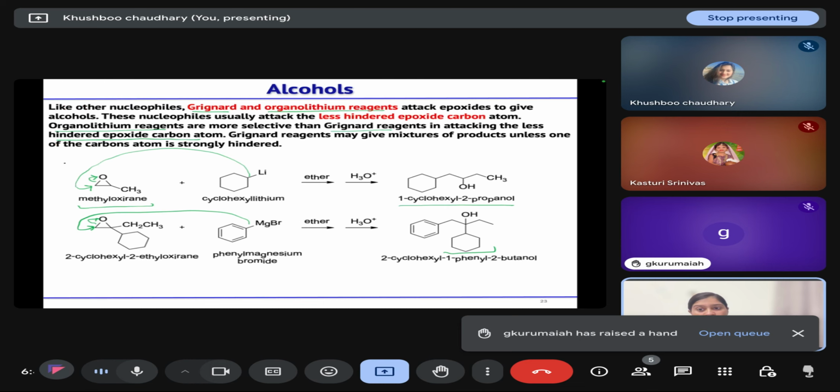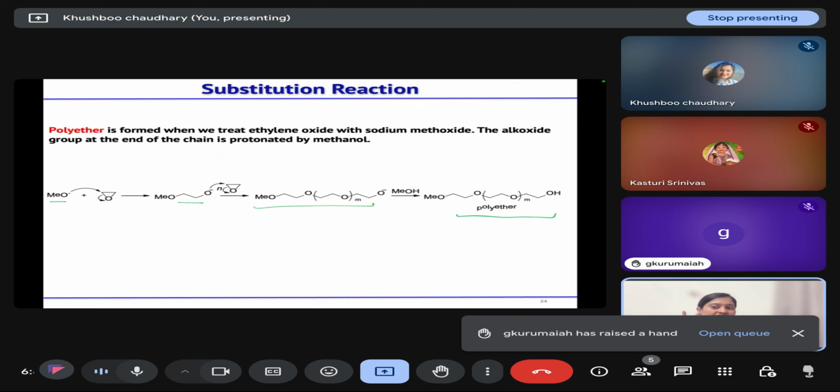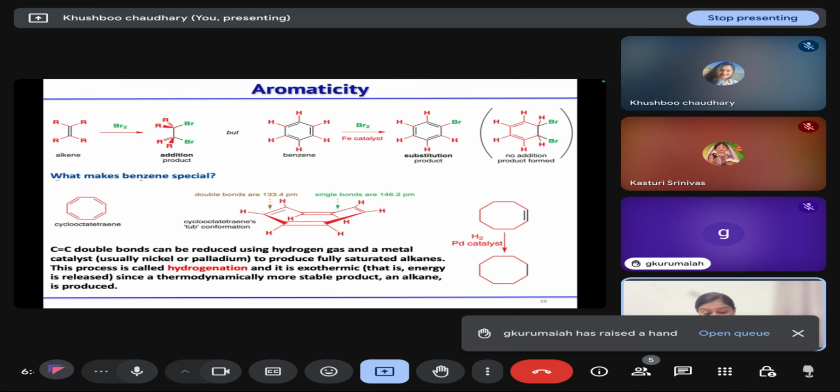They can also be opened up by using Grignard as well as organolithium reagents, and they can participate in the formation of polyether compounds by treating one epoxide opening product with more of the epoxides. Then the next part that we have to discuss is aromaticity.